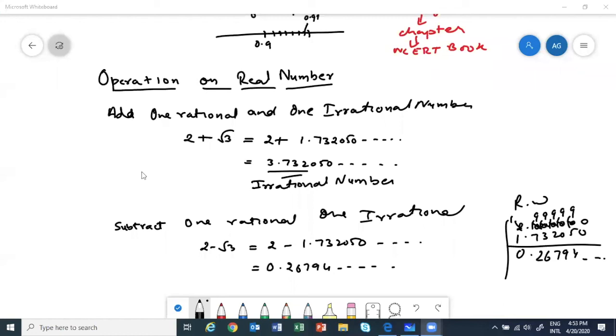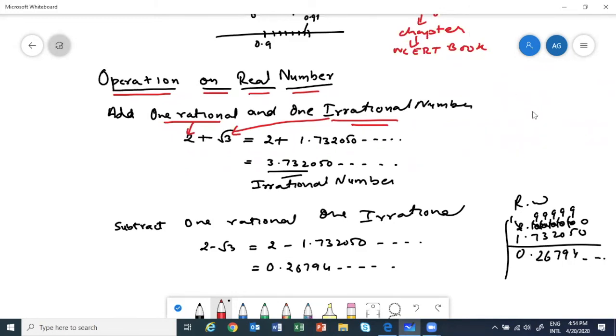See, Ayan, what I'm saying, we just started with operations on real numbers, which means we will see what happens when we add, subtract, multiply, and divide. So we are taking one rational number, which is 2. The other one is an irrational number, which is root 3. Correct. So now, I took the values.